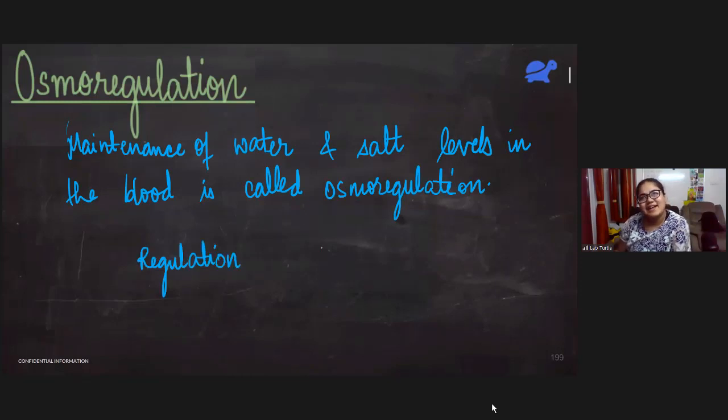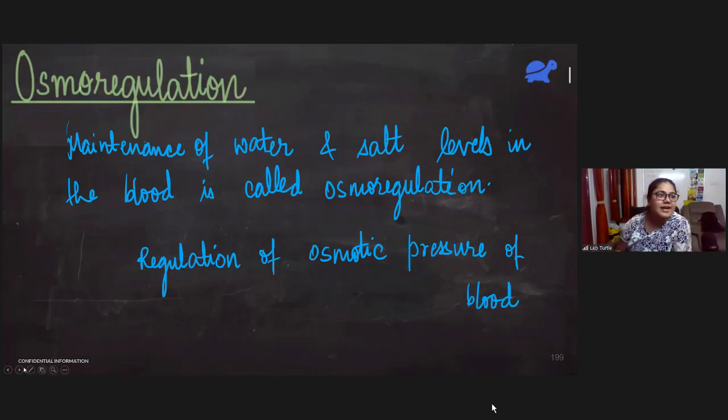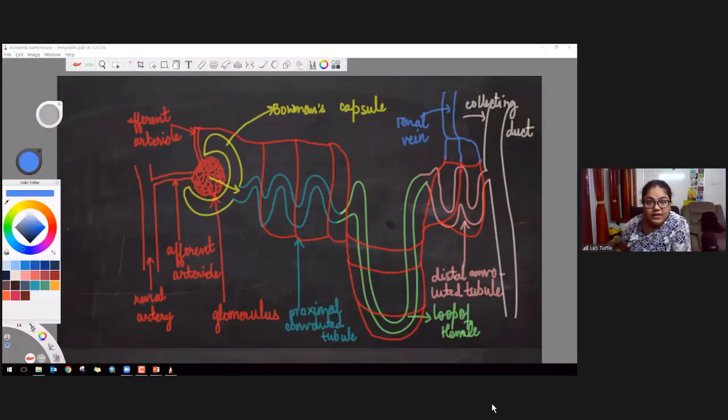What exactly is osmotic pressure? We'll learn, it comes in chemistry class 12. But for now, let's remember that osmoregulation is the regulation of osmotic pressure of blood. And with this knowledge, let us move on to the next poll, and your time starts now.